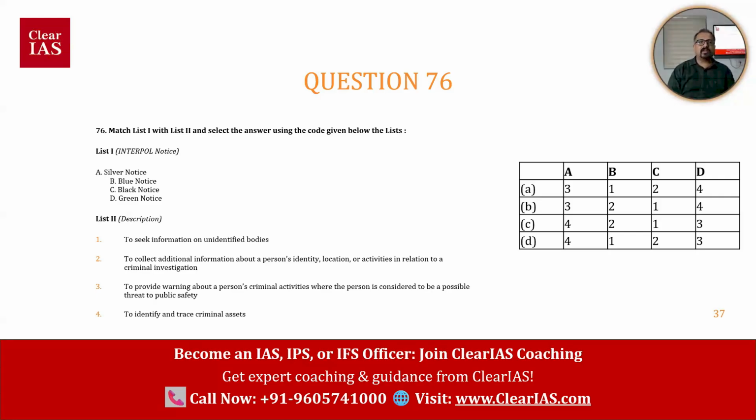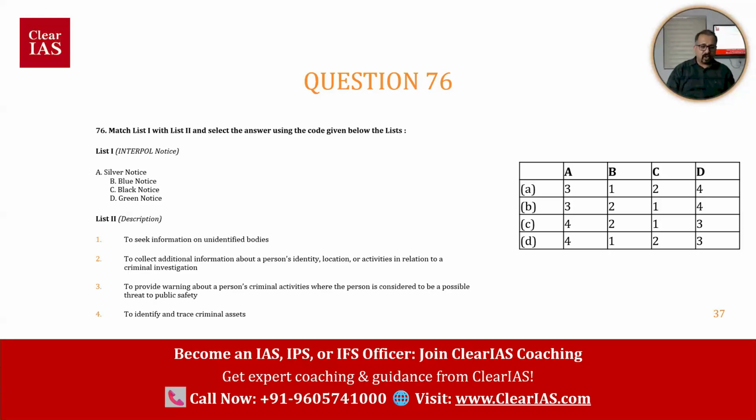Interpol gives different kinds of notices: silver notice, blue notice, black notice, green notice. Now you have to have an idea regarding all these notices and their descriptions. That is what is matched.